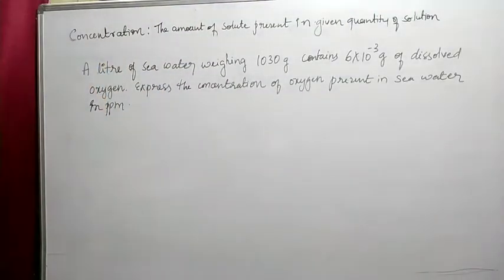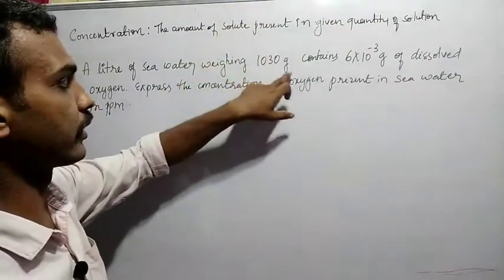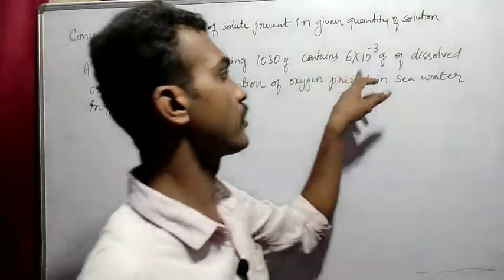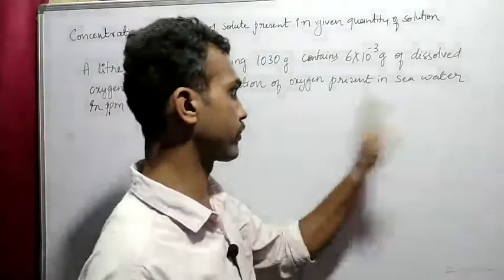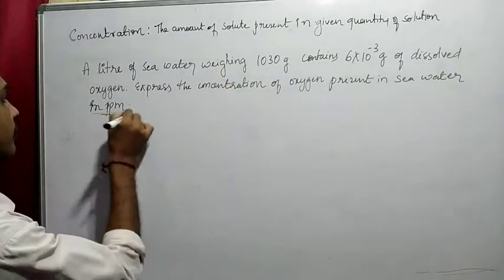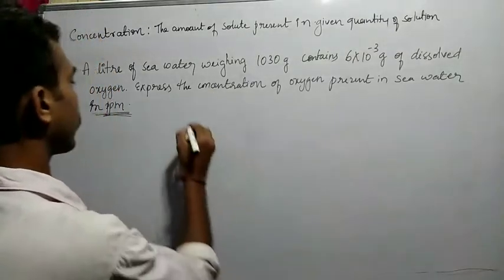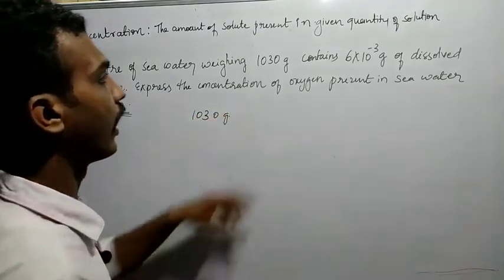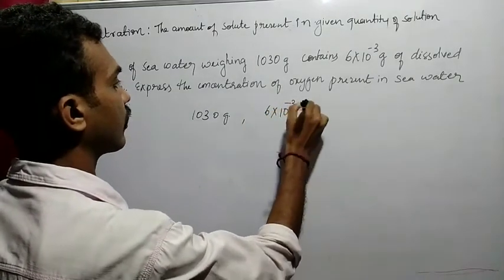Okay, let us see one example. So that is the problem. A liter of seawater weighing about 1030 grams contains 6 into 10 to the power of minus 3 gram of dissolved oxygen. Express the concentration of oxygen present in seawater in ppm. So you have to answer that question. A liter of seawater weighing 1030 gram, right? And it contains dissolved oxygen, how much? 6 into 10 to the power of minus 3 gram of dissolved oxygen.